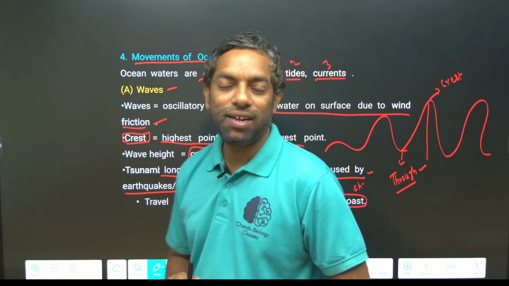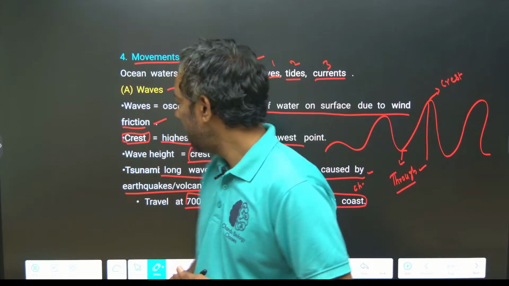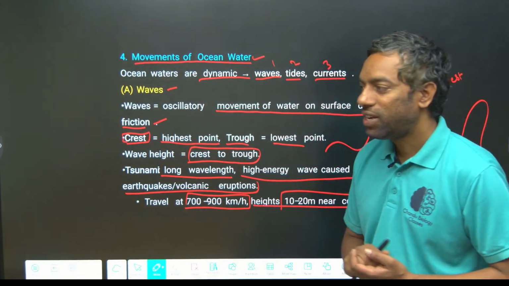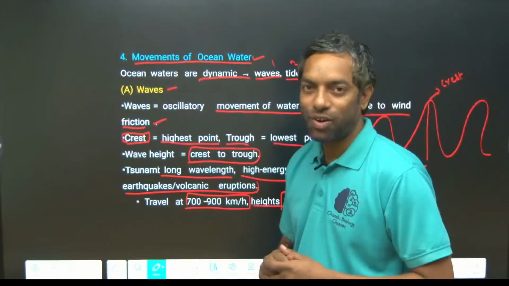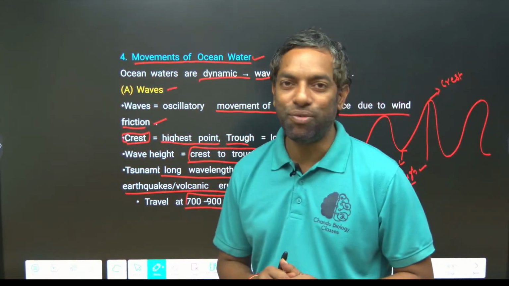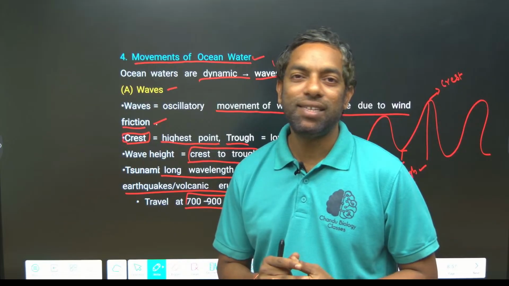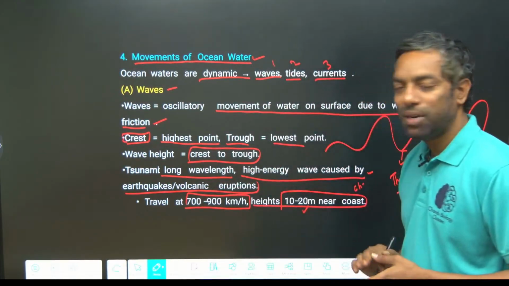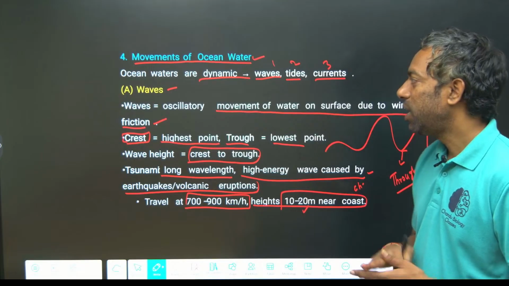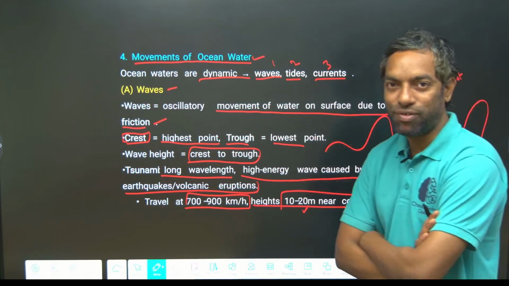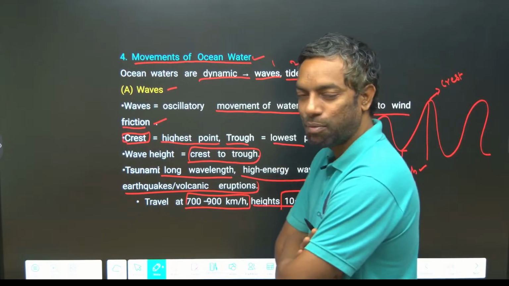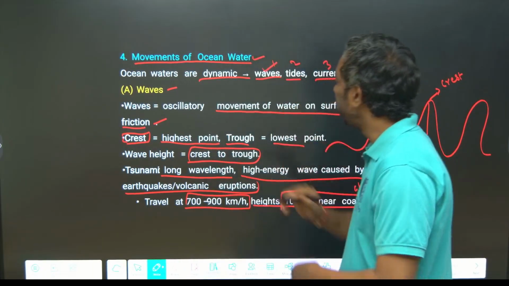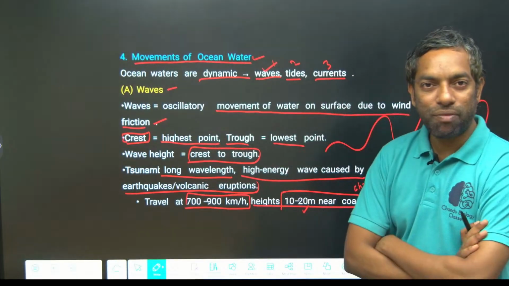They can move 700 to 900 kilometers per hour fast, and the height is 10 to 20 meters. A tsunami is one type of wave, not a tide.